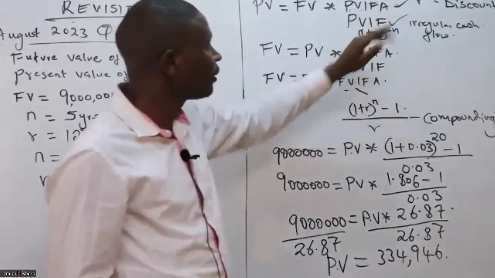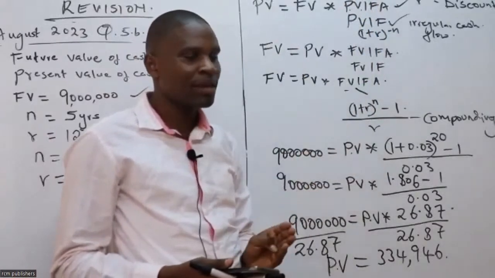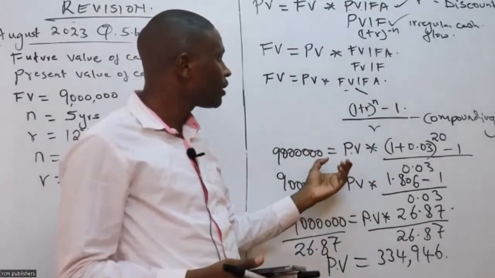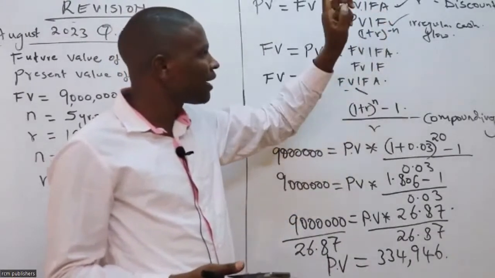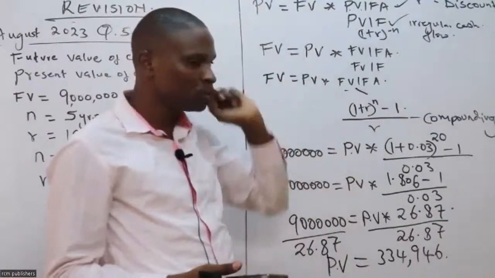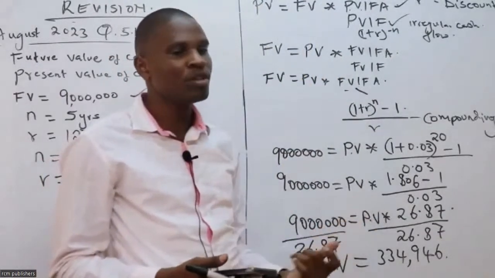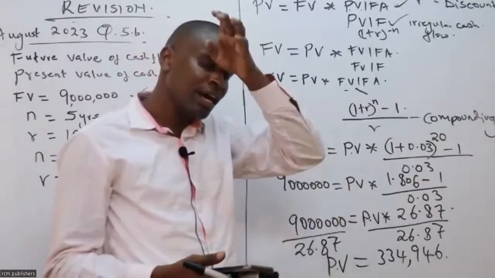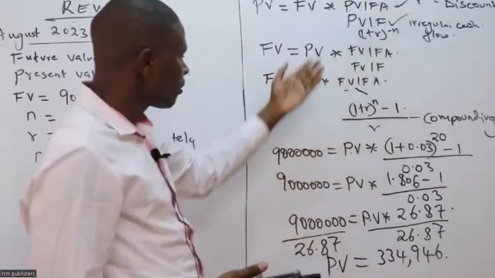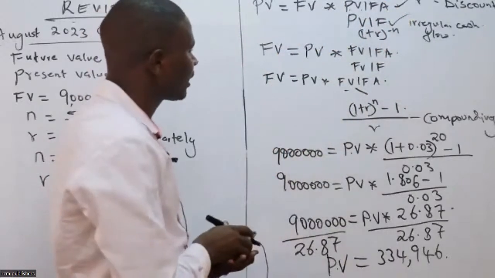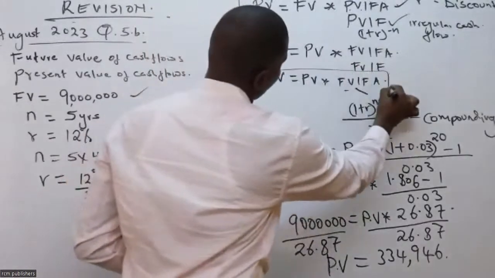You can go and try whether it can give you the same thing. But remember, it will not give you the same, because this is PVFA. There's a way you can adjust it and you get the same result. But instead of going that route, why can't you go this route of finding the future value?